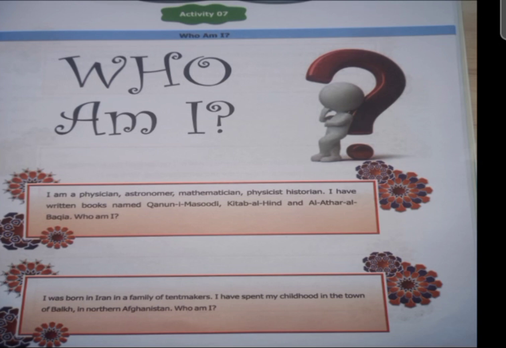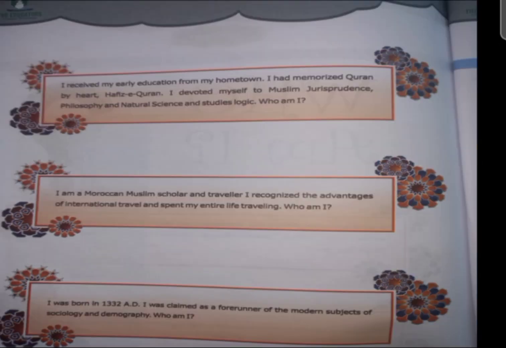If you read about the historians in your book, you will know the names very easily. He is Al-Biruni, and in the same way you have clues for four further personalities. You can take the answers for these from your book.